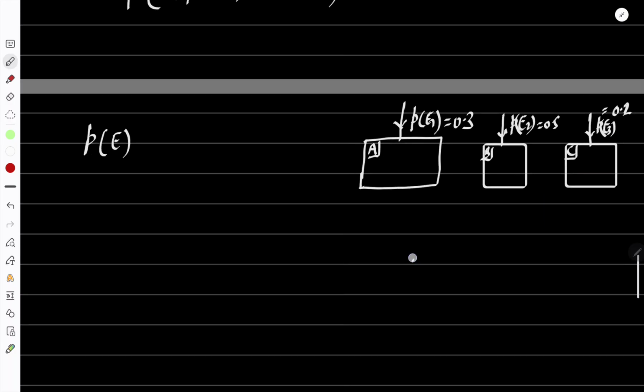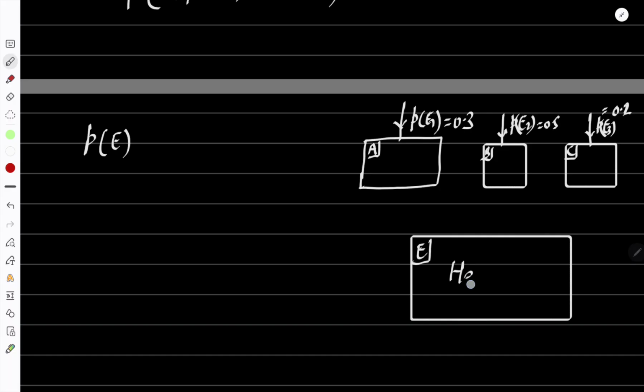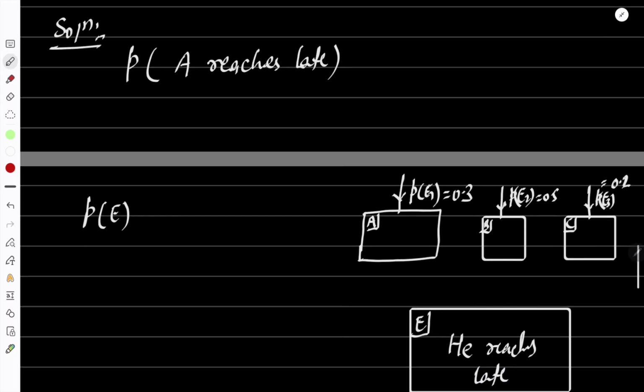Now what you want to perform is the event that he reaches late. So if he uses path E1, what is the probability that he will be reaching late? That is the probability of E when E1 has already occurred, meaning the probability of reaching late when he used the train.